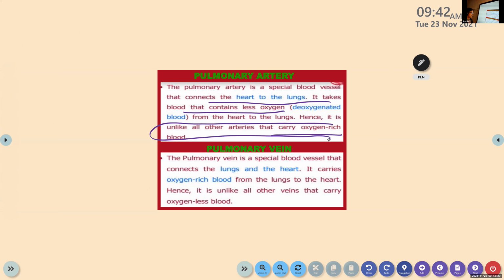Now, pulmonary vein. The pulmonary vein is a special blood vessel that connects the lungs and the heart. It's a part of the vein. They have not mentioned pulmonary vein separately because it is one of the parts of the vein. So the pulmonary vein is a special blood vessel that connects the lungs and the heart. So how does it connect lungs and heart? Pulmonary artery connects the heart to the lungs and the pulmonary vein connects the lungs to the heart. Okay. It carries oxygen-rich blood from the lungs to the heart. Hence, it is not like other veins. Is it clear now? Okay.